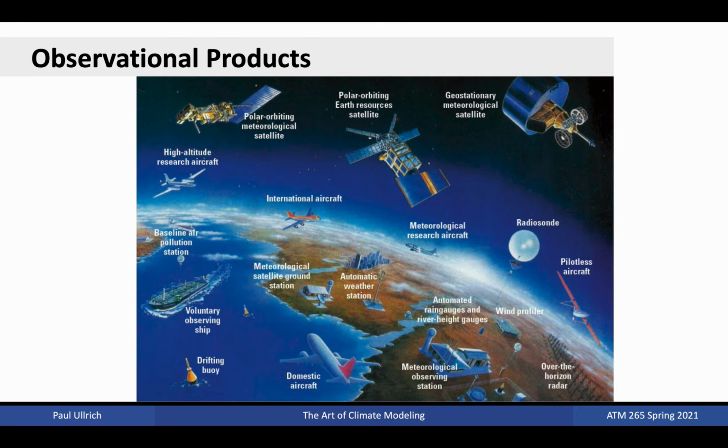A wide variety of observational data products are available from all over the Earth, often containing a wide variety of relevant variables. Remotely sensed data is drawn from a vast array of satellites continuously transmitting observations back to the Earth, with most operated by NASA or the ESA. In situ or remotely sensed measurements are also taken by research and commercial aircraft, radiosondes, weather balloons, and radar. While at the ground level we have weather stations, rain gauges, buoys, and ships. All of this data provides immense value when it comes to model evaluation.